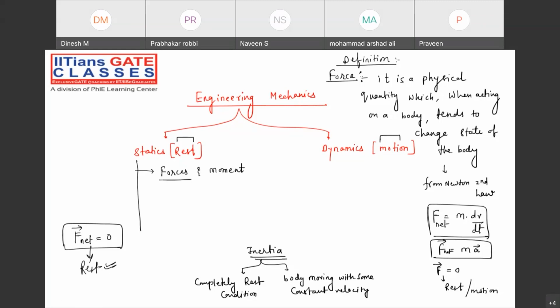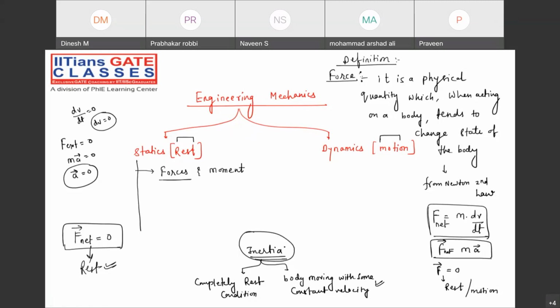Under rest condition. But it may be possible that when the external force is zero, then mass into acceleration will also be zero. Mass cannot be zero, but acceleration will be zero. When acceleration will be zero, my dear friend, it can be zero under two cases. When dv by dt will be zero, that means dv will be zero, or we can say the body is moving with some constant velocity. So when the body is under motion, then also the net force can be zero when the body is moving with constant velocity. That is inertia, right?